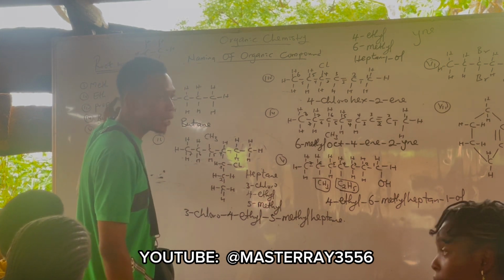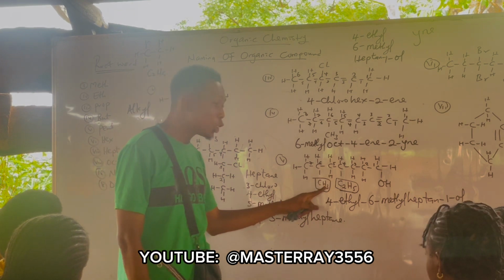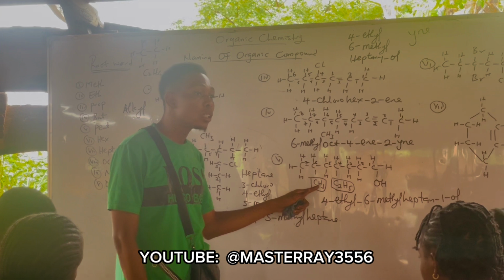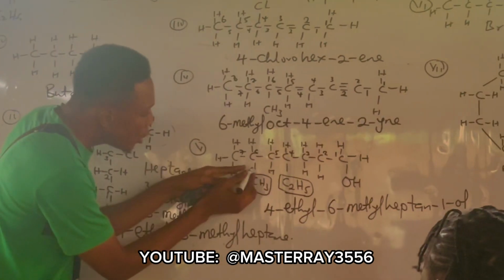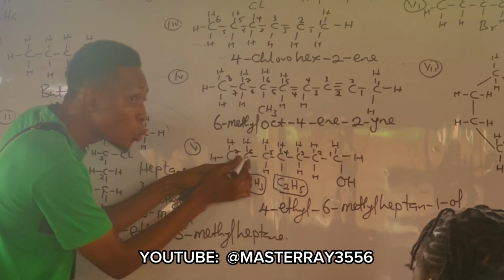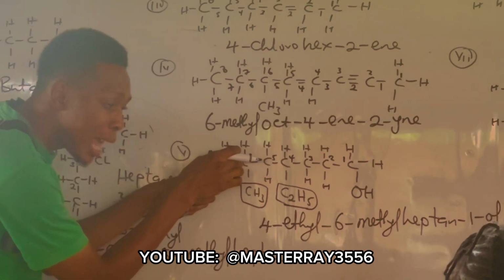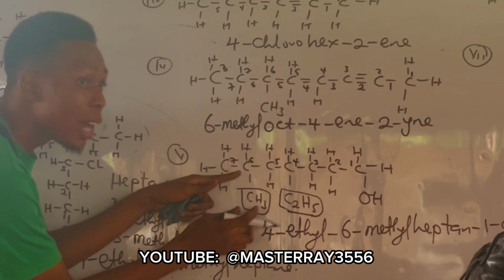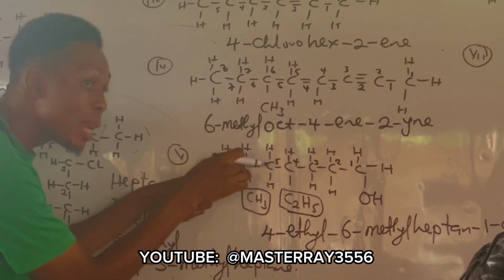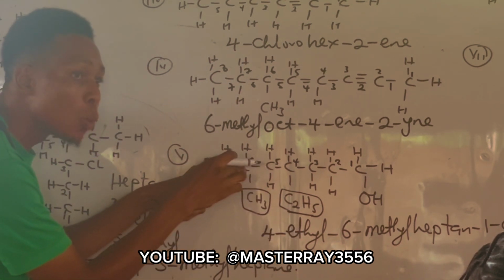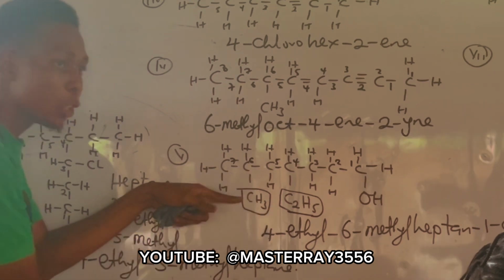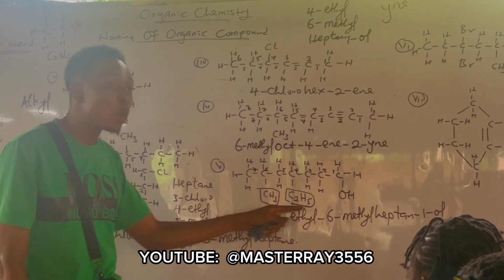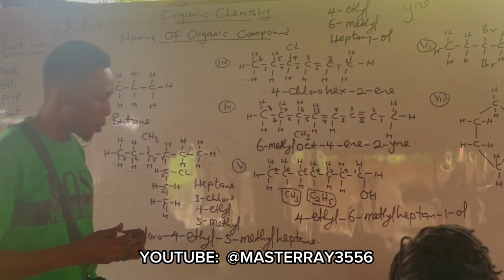C2H5 is known as what? Ethyl. Just like this one, as this is CH3. If it's CH4, it's maintained. Since I remove one hydrogen, it becomes what? Now, normally, where the carbon is, you ought to add your hydrogen there. That is why, if you observe, it's just one carbon with 3 hydrogen surrounding it. The other part ought to be hydrogen, but there's no longer hydrogen, now it has your carbon. So that's why it's CH3. And CH3 there is what? Methyl. If it's C2H5, it becomes what? Ethyl. Is that clear? Alright.